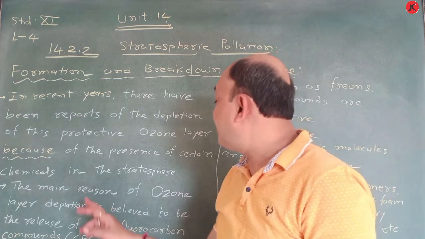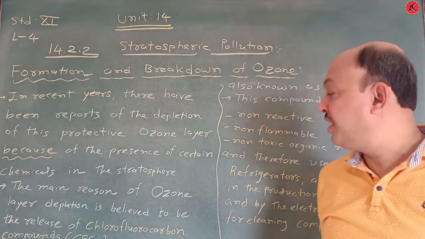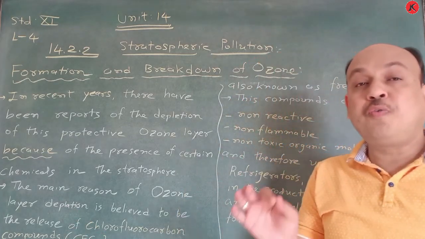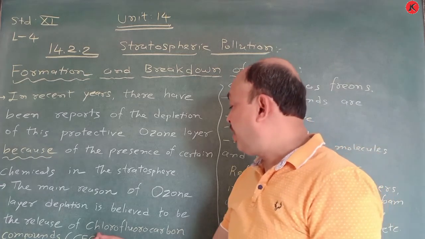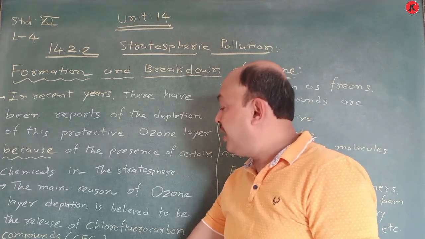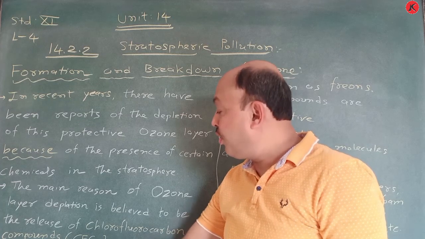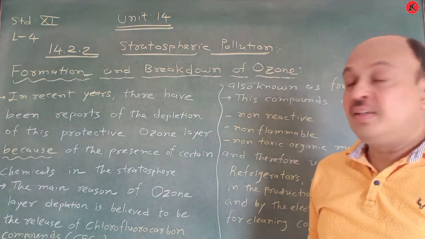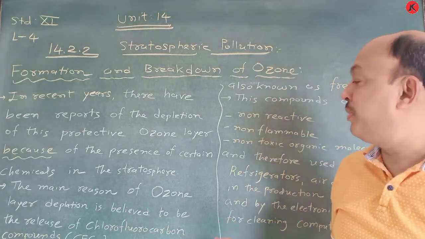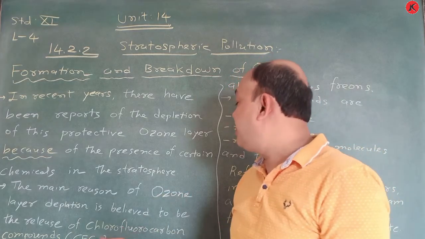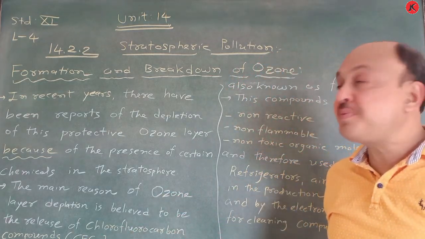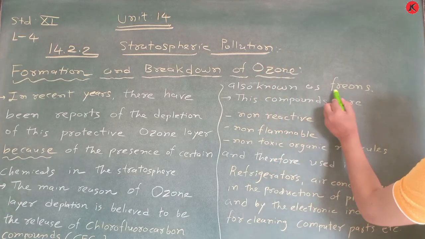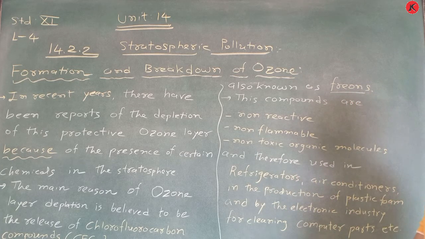The main reason of ozone layer depletion is believed to be the release of chlorofluorocarbon compounds, also known as CFCs. Remember this: ozone layer depletion is believed to be due to the release of CFC compounds. This is also known as freons.